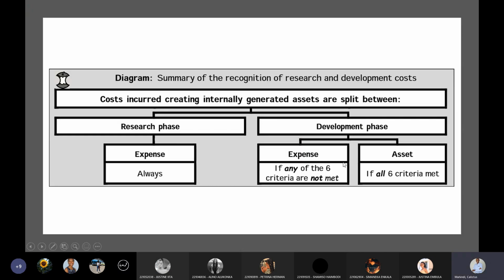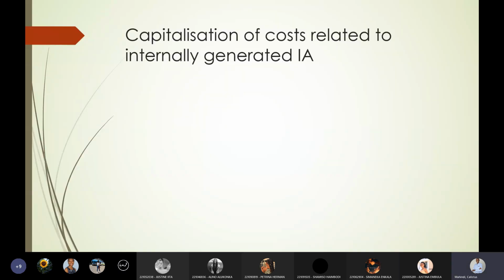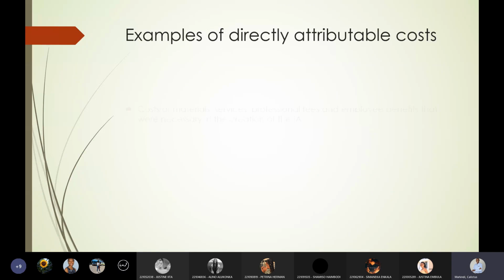Okay, so to summarize what we did yesterday, we said that costs that are incurred creating internally generated assets are split between research costs, which are always expensed, and then development costs. And then development costs, we can capitalize it if all 6 development recognition criteria are met. If any of the 6 criteria are not met, then that cost will have to be expensed.